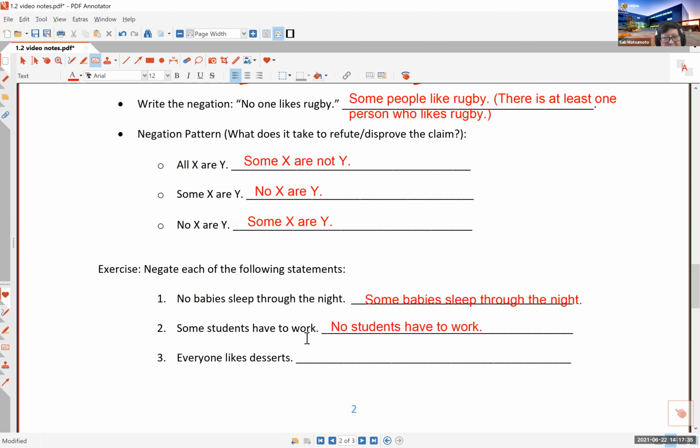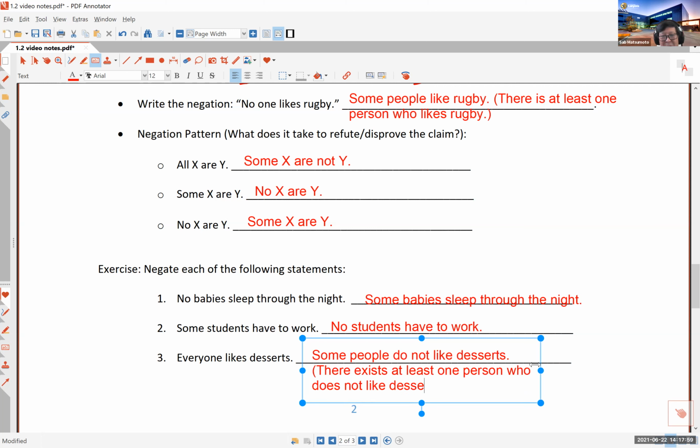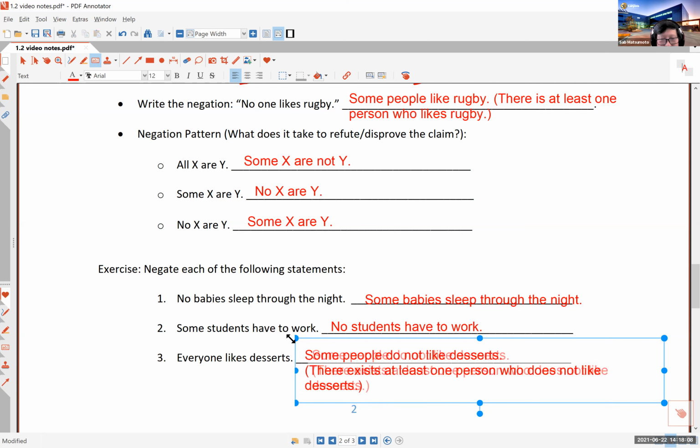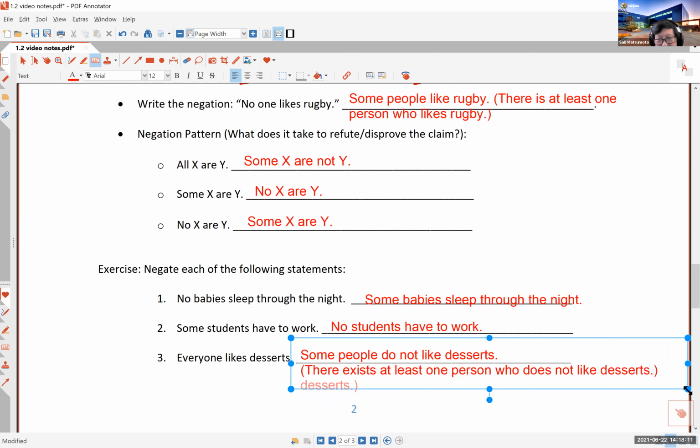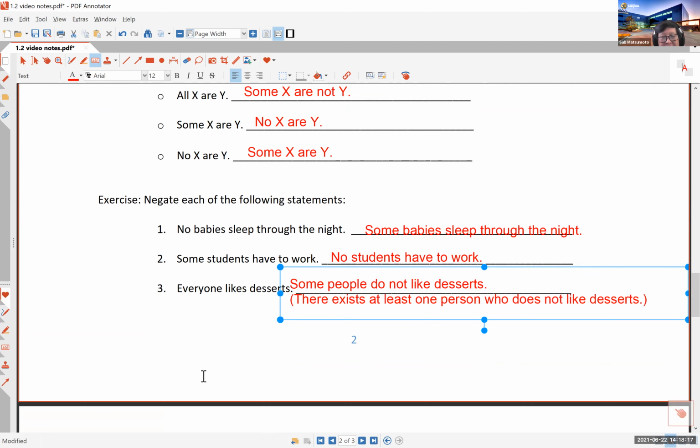Last one. Everyone likes desserts. Oh, that's not true, because there's at least one person who does not. So you say some people do not like desserts. You could also say more precisely, there exists at least one person who does not like desserts. I know nobody is going to speak with such levels of logical accuracy, but that is exactly what the negation is supposed to be saying. There exists at least one person who does not like dessert. So I hope you understand how to negate these statements.